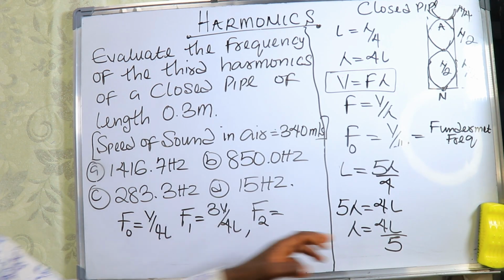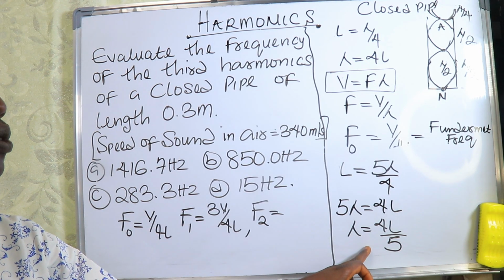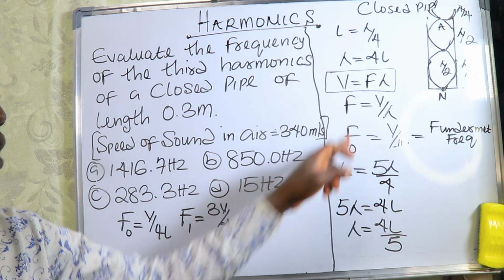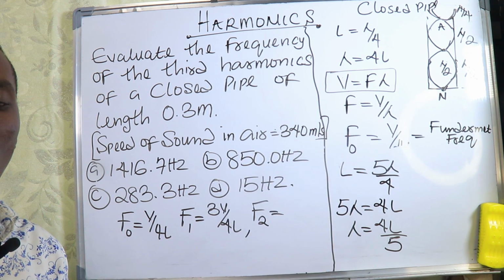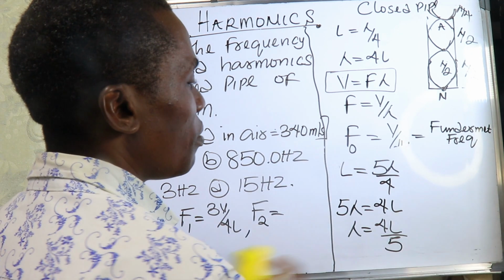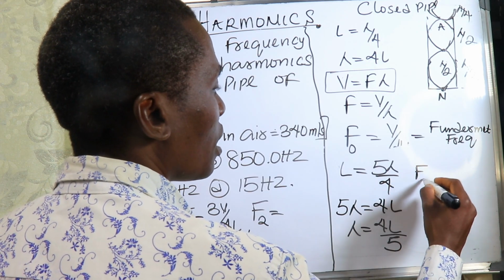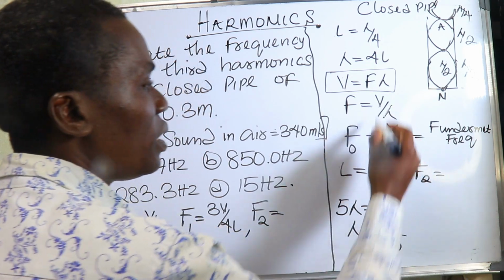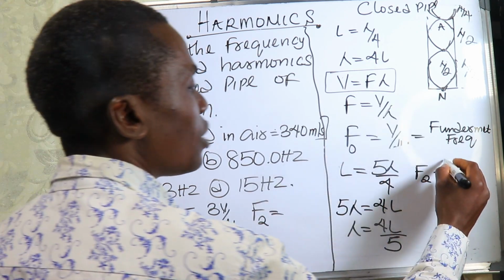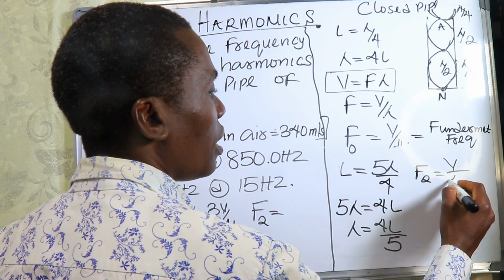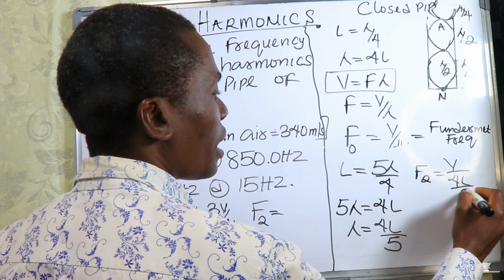So with this lambda now, we will be able to find the next frequency, which is frequency F2. And F2 will be V divided by lambda. So V divided by 4L over 5.